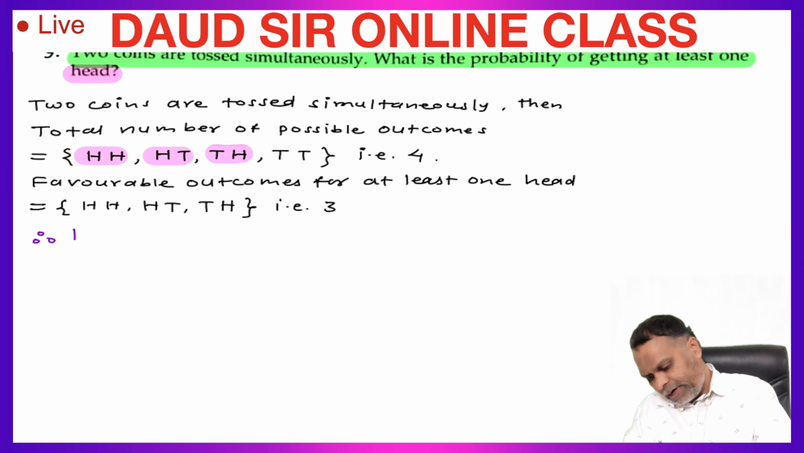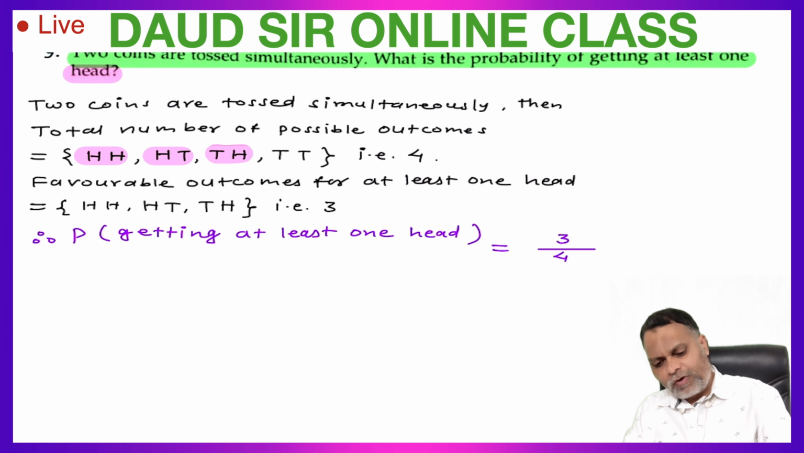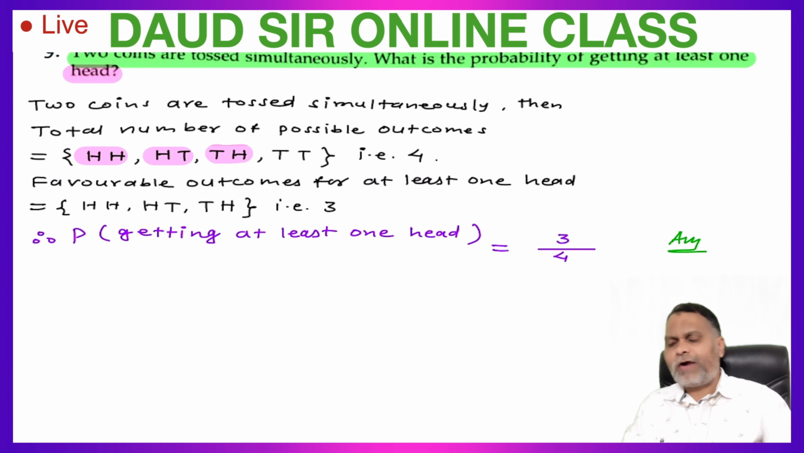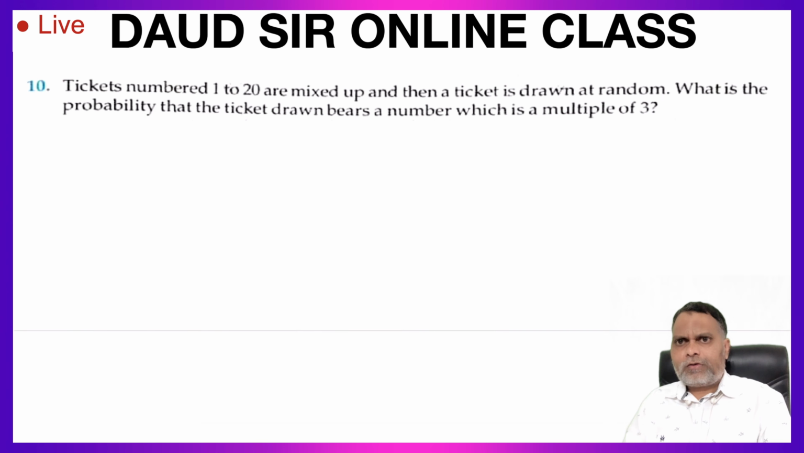Therefore, probability of getting at least one head is equal to total number of possible outcomes 4, favorable number of outcomes 3. So this 3 upon 4 is the required probability of getting at least one head.